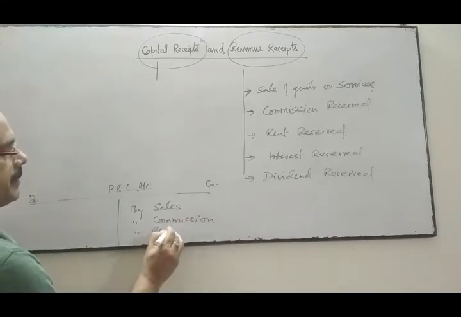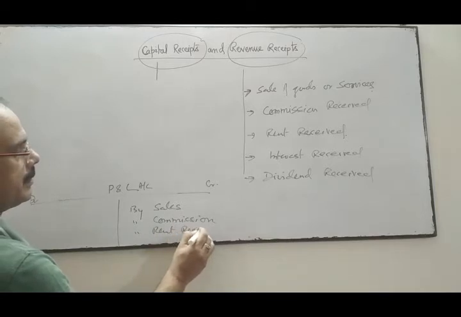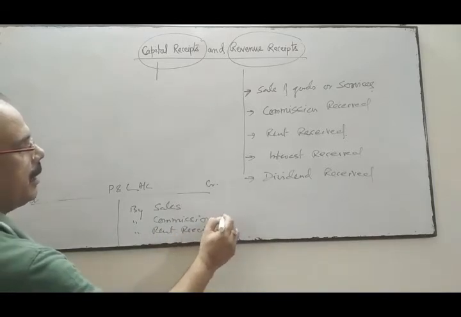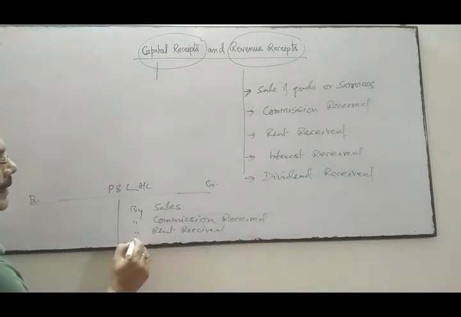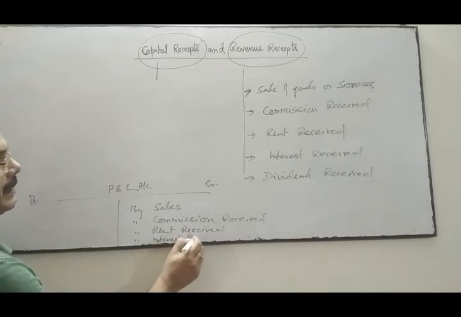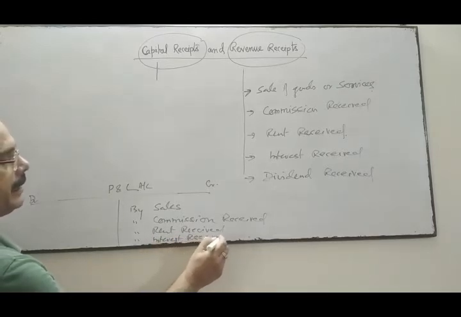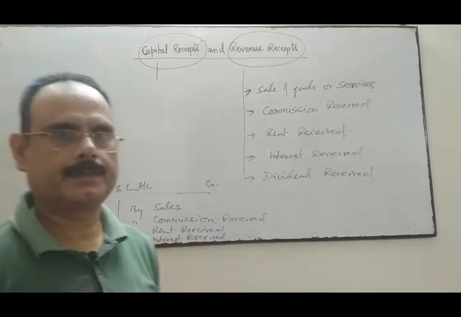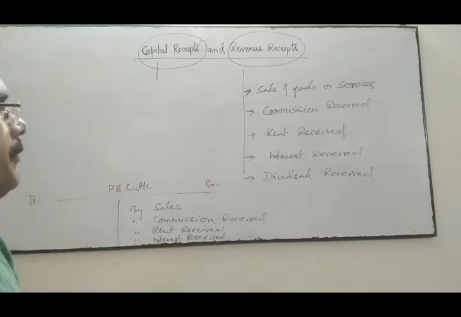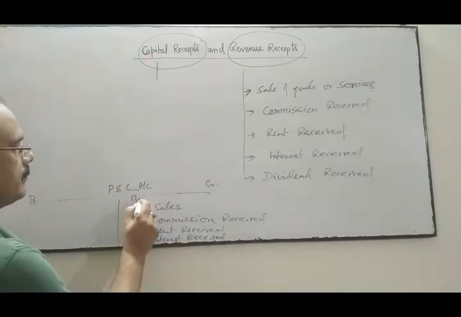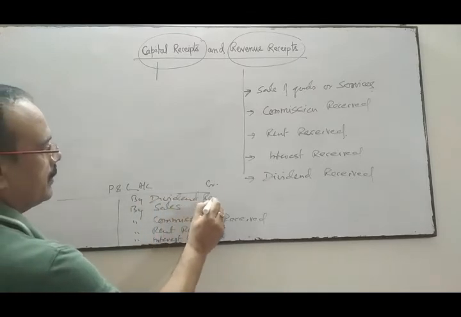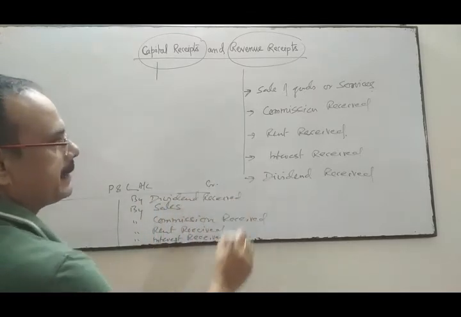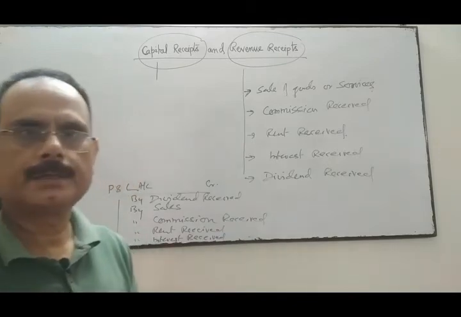Rent received. These are our revenue income, repetitive income. Interest received. And these receipts increase our profit. Dividend received, these receipts increase our profit.